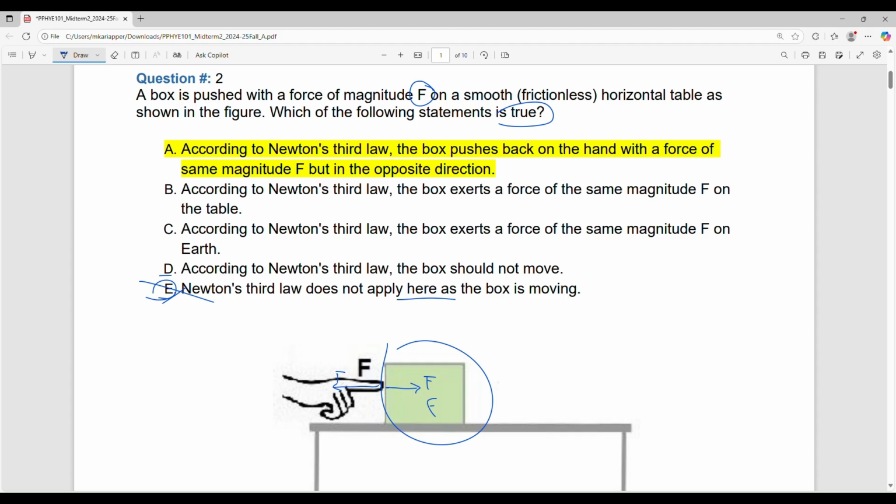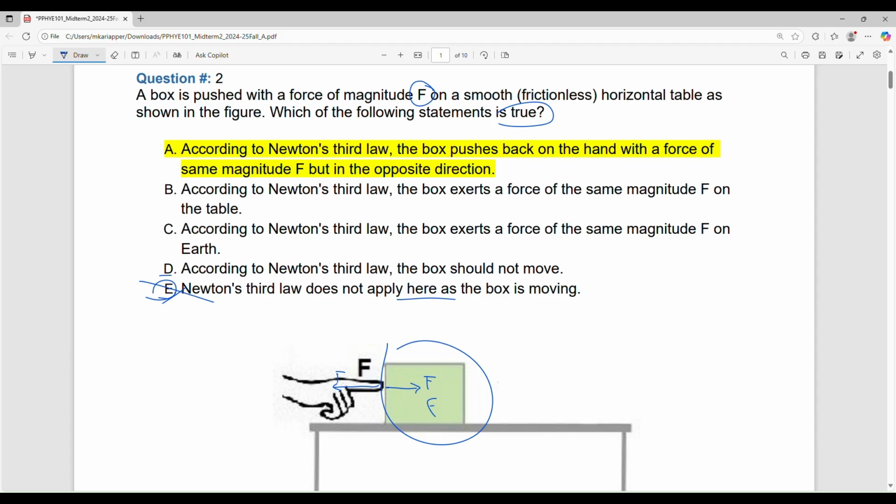Okay, so that's one of the most confusing things about Newton's third law. When you don't understand it properly, you make that mistake. You say, oh, there are two equal and opposite forces, the net force has to be zero. No, the net force on the box is not zero. This force is on the box, the other force is on the finger, right?